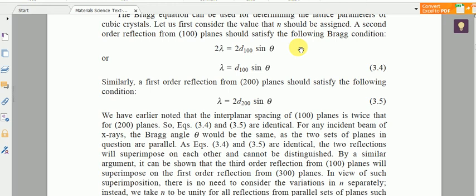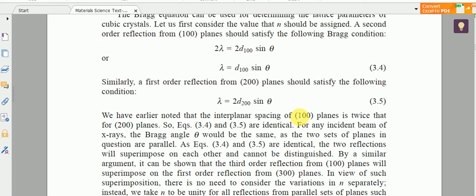In the same way, consider a first order reflection from the 200 plane, which is a parallel plane. When you substitute, it is first order, so 1 lambda equal to 2d sin theta, or precisely 2 d200 sin theta. But we already know that the interplanar spacing between 100 planes is twice the interplanar separation between 200 planes. We proved this in the previous modules.